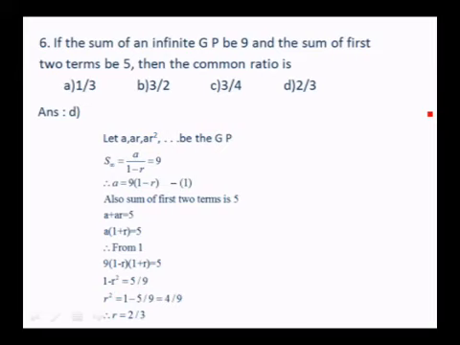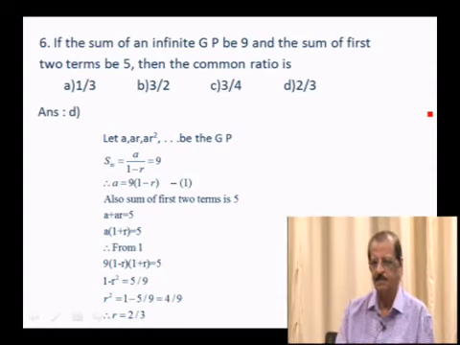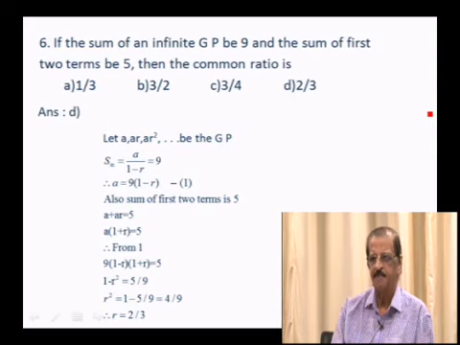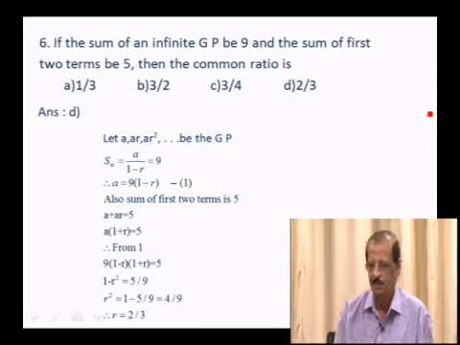The sum of the first two terms is a plus ar, so that's equated to 5. a plus ar is equal to 5. If you take a as a common factor, a into (1 plus r) is equal to 5. Therefore, substitute a as 9 into (1 minus r). So 9 into (1 minus r) into (1 plus r) is equal to 5. 1 minus r^2 is equal to 5/9. So r^2 is equal to 1 minus 5/9, that is 4/9. So r must be 2/3. So the option is D, r is equal to 2/3.